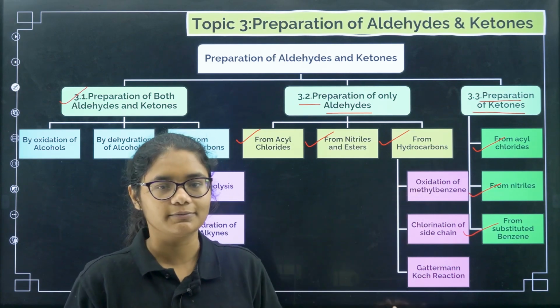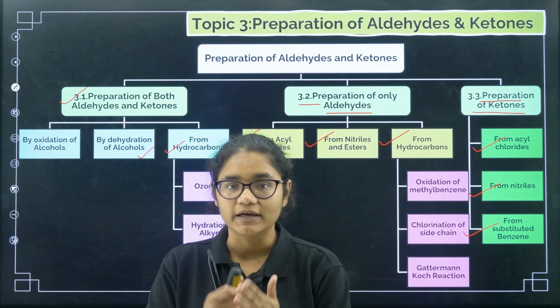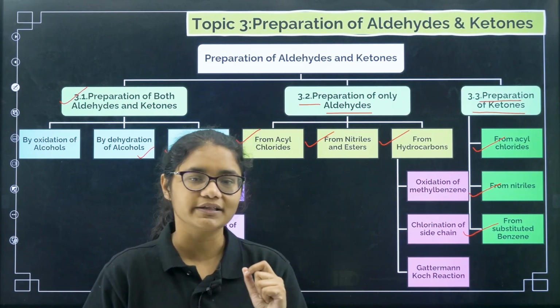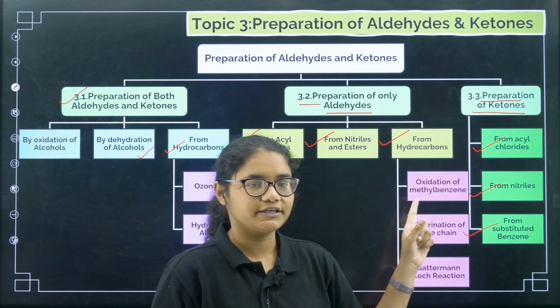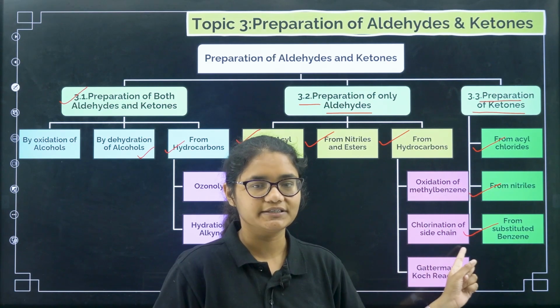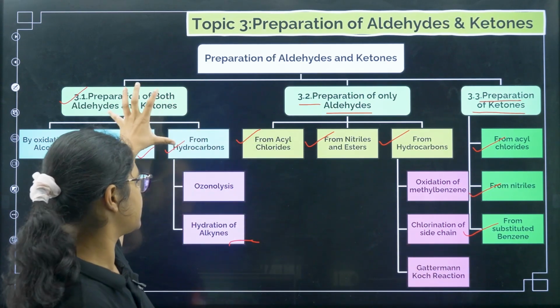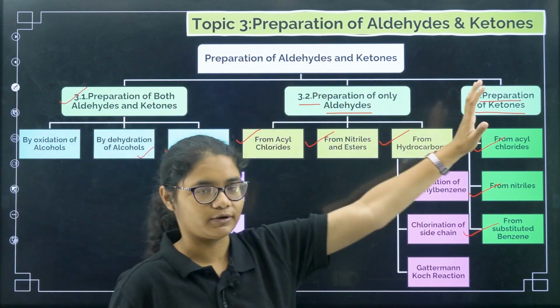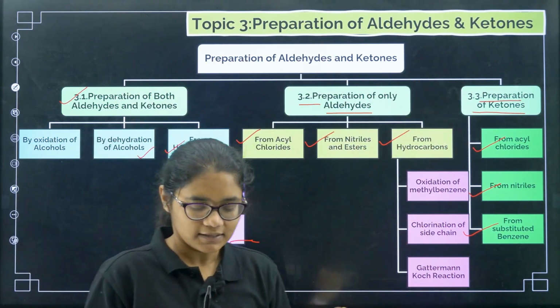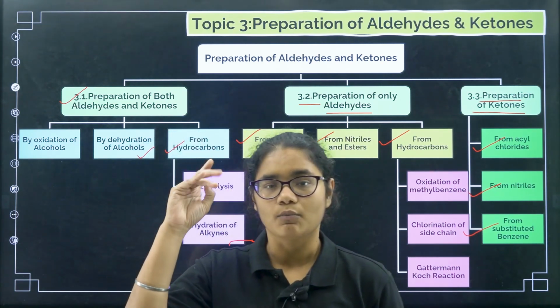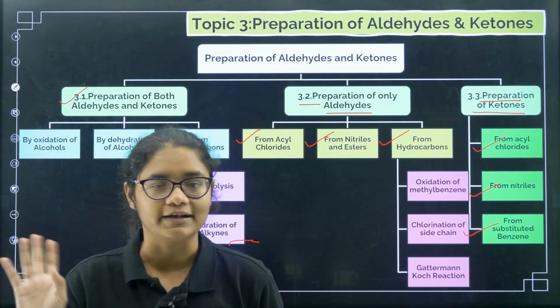So this one you remember. For preparation of only aldehydes from hydrocarbons, we have three methods: oxidation of methyl benzenes, chlorination of side chain, and Gattermann-Koch reaction. Now we are going to study 3.1, 3.2, 3.3 separately. This chart you must make, so that you can have a quick revision of the methods of preparation of aldehydes and ketones.